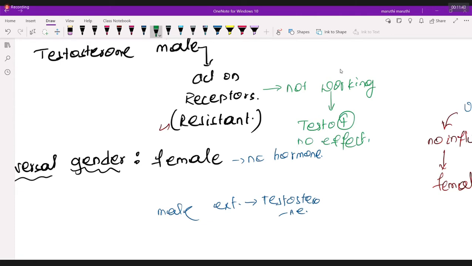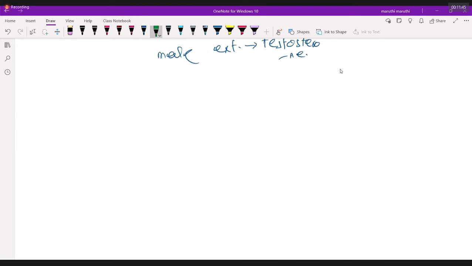The testicular feminizing syndrome patient will have what? That will be the interesting aspect. Does this person have testosterone? Yes, testosterone is present.